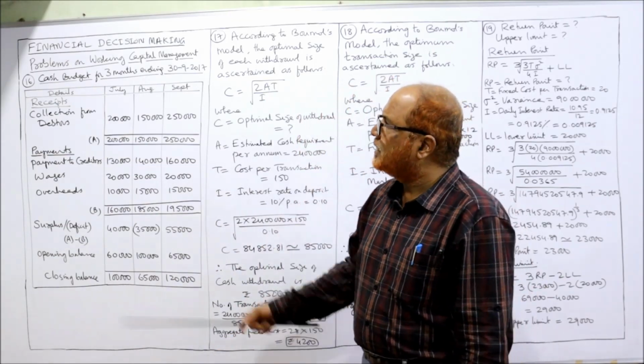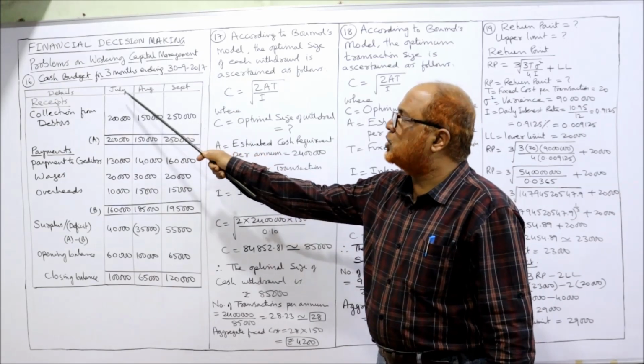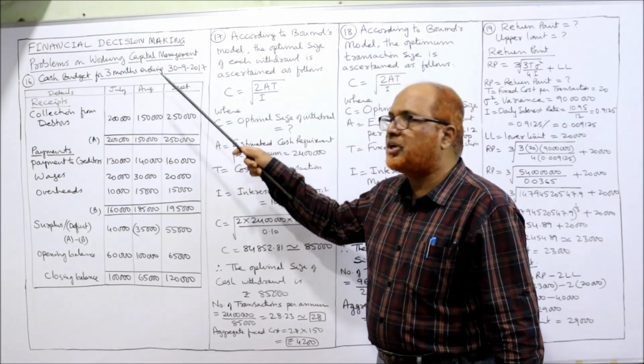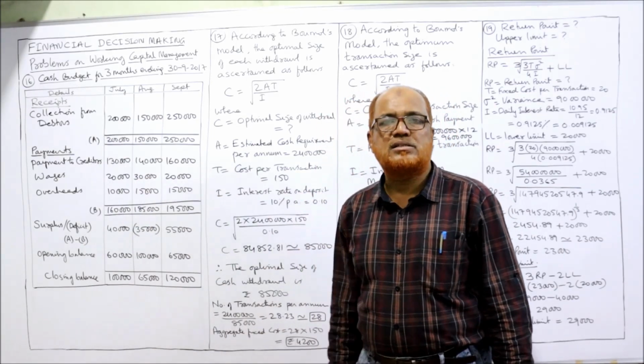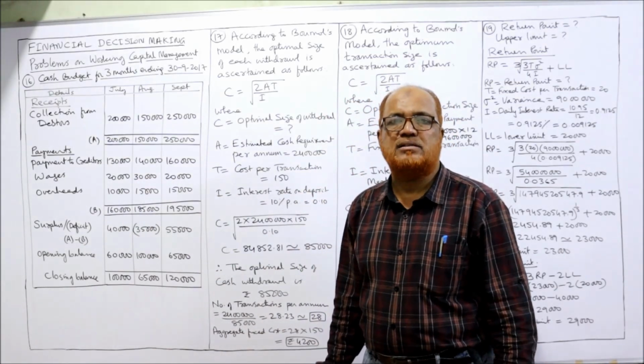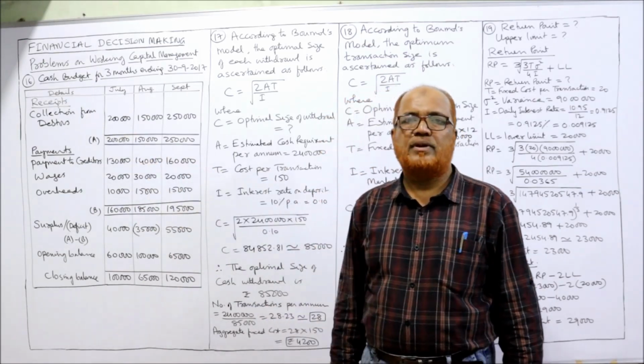Now see from the beginning. Cash budget for 3 months ending 30th September 2017. So July, August, September: 3 months, 3 columns I have prepared. Now first of all, receipts, payments and closing balance. These 3 parts are there. The first part is receipts.